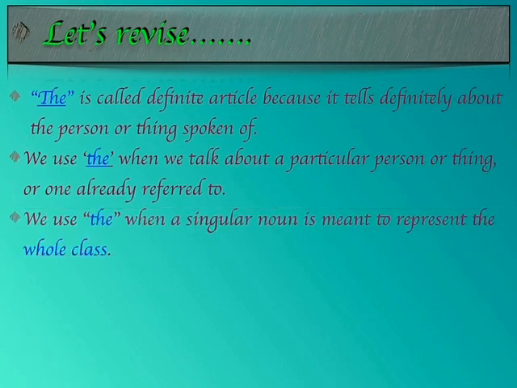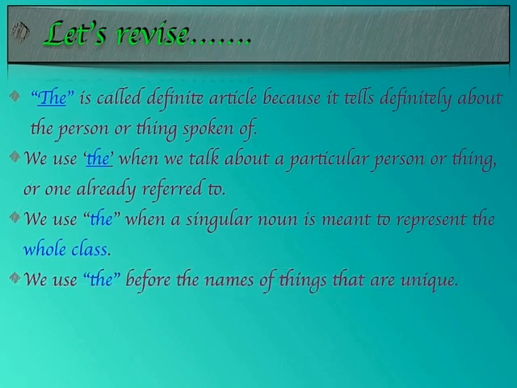We use the when a singular noun is meant to represent the whole class. For example, if we say the lion is a wild animal, over here the lion is a singular noun but it is used to represent all the lions, and that's why we have to use the article the along with it. We use the before the names of things that are unique.